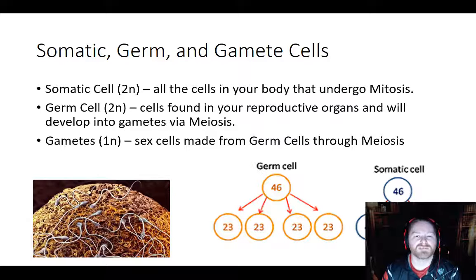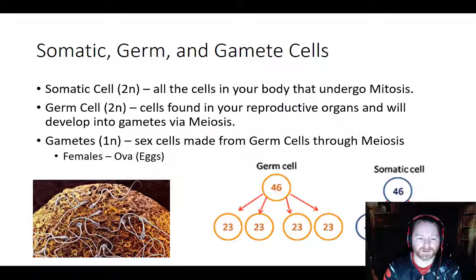But what about the stuff that makes the sperm and the egg? It's not really a somatic cell because it's not going to go through mitosis. These are going to go through meiosis to produce the sperm and an egg, and those are simply called germ cells. They're diploid just like everything else. They go through the process of meiosis to produce the gametes. So somatic cells are body cells. Germ cells will produce the gametes, and of course the gametes are the sperm and the egg.